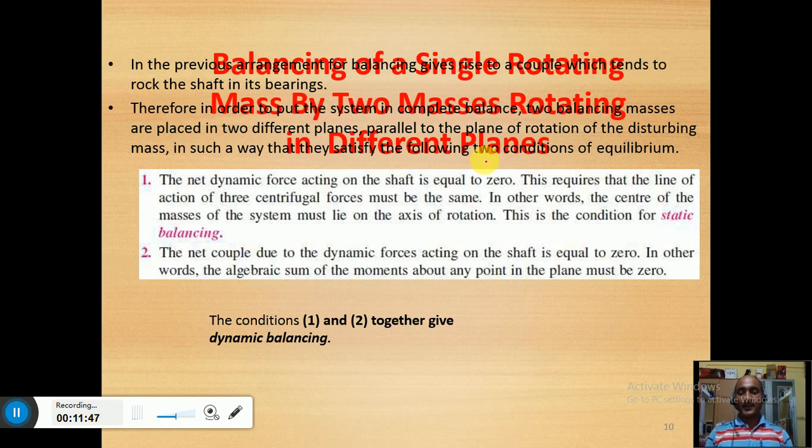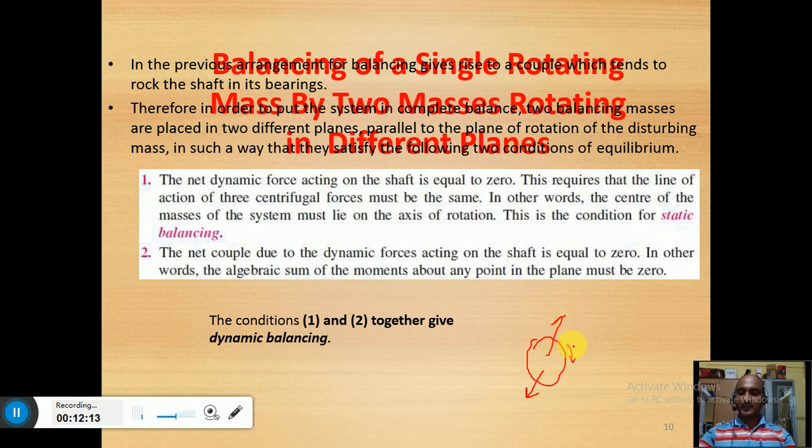So then there will be one more effect on this rotor, that is the tangential forces developed due to these two forces. I will draw this figure here. Let us say this is the rotor, this is one force, and obviously we are going to put another centrifugal force for balancing, and this rotor is rotating at high speed.